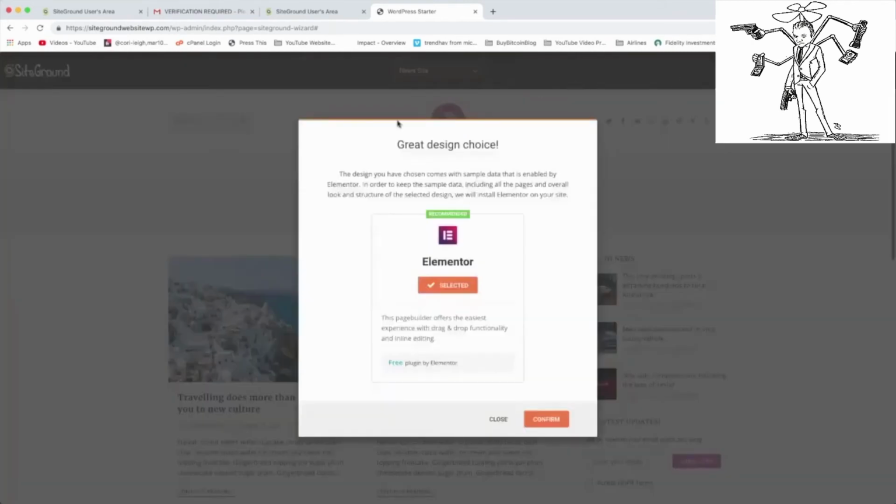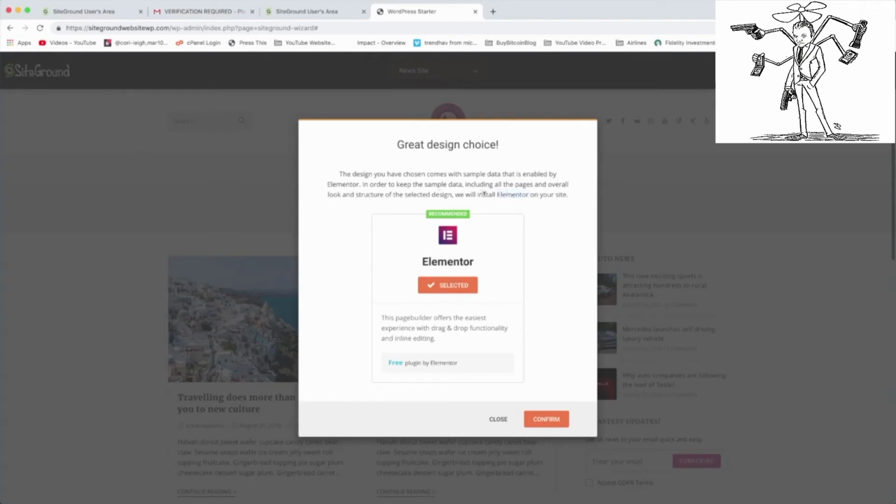Alright, and it's going to say great choice. The design you've chosen comes with sample data that's enabled by Elementor. All right, so we will install Elementor on your site. What does that mean? That just means that SiteGround is offering to install a page builder called Elementor for us. That way you'll be able to keep making and adding stuff to this site from within Elementor.